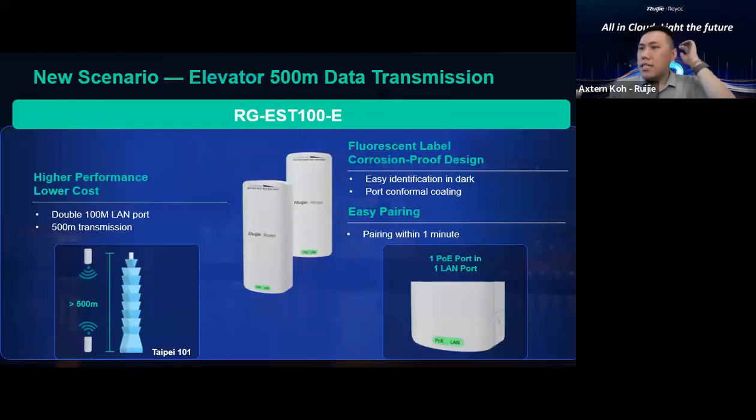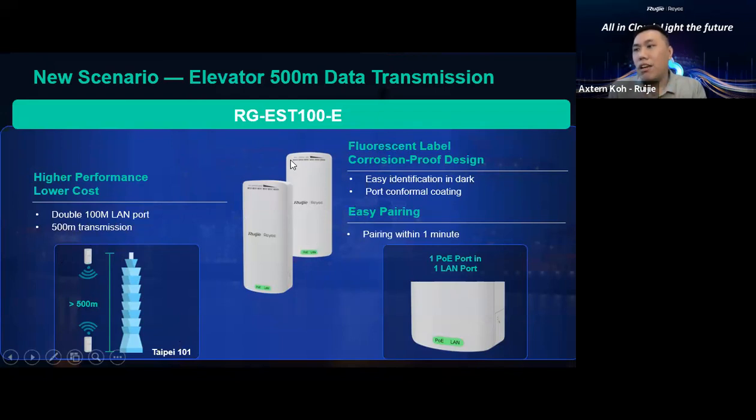Next, this model can already be sold in the Malaysia market, Singapore market, and Nepal market. This is a new model as well. And to repeat, the model is RG-EST100E. For this model, the coverage distance is about 500 meters. It has 2 LAN ports, 100 base LAN ports.